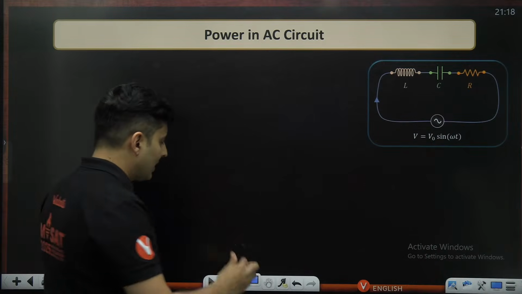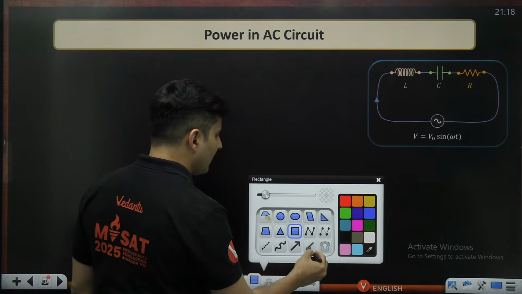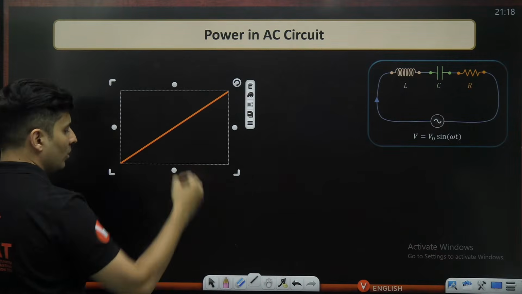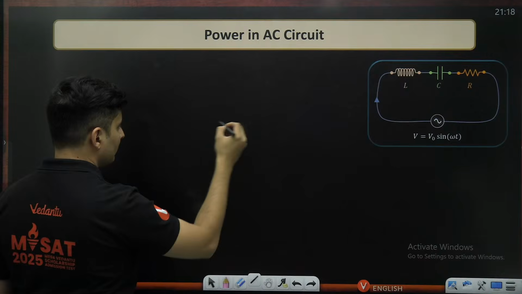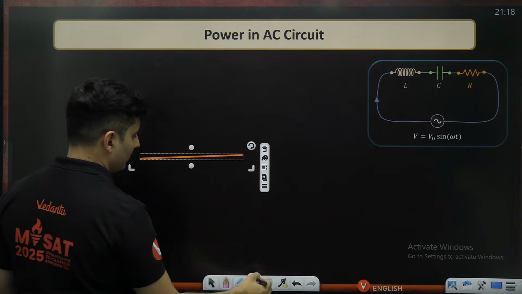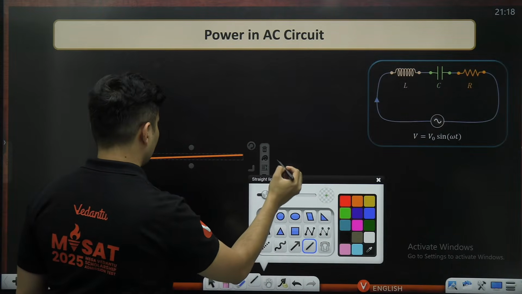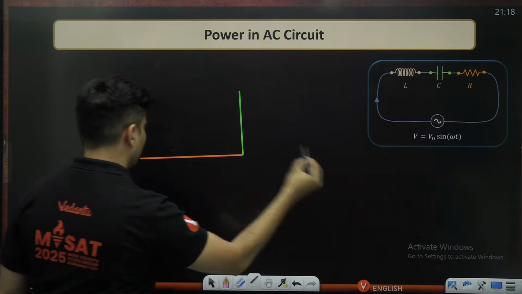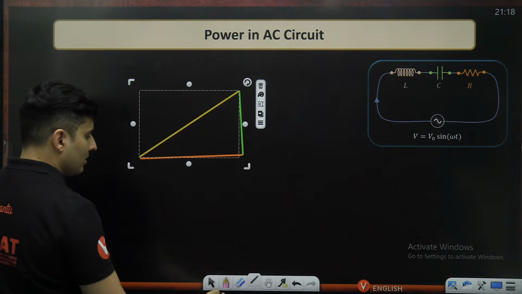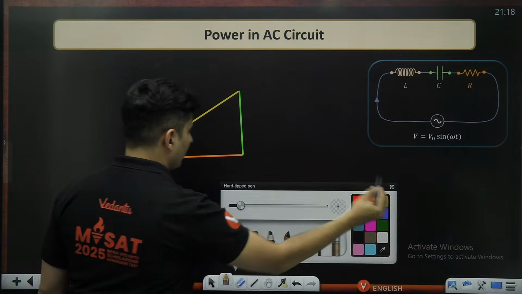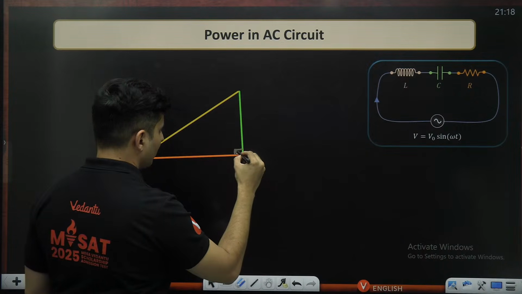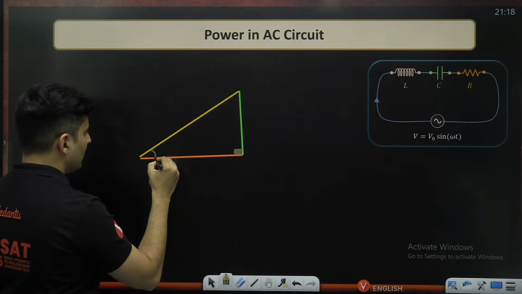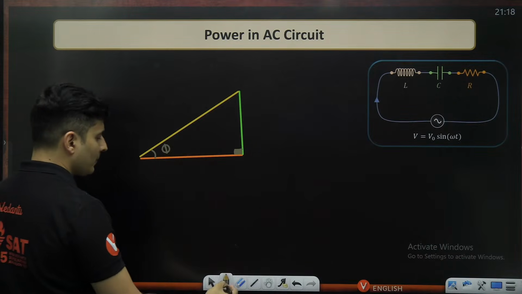Say, for example, I consider a hypothetical triangle like this. This is 90 degrees.